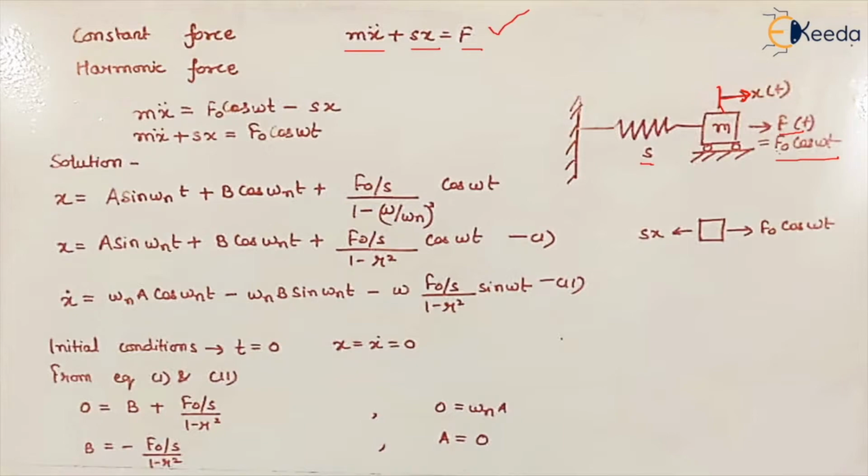So now the equation becomes, if we see the free body diagram, the external force acting in the direction of the velocity or the displacement of the mass, and the spring force acting in the opposite direction. So mass into acceleration is equal to F naught cos omega t minus the spring force. We can write this equation in this way, right?